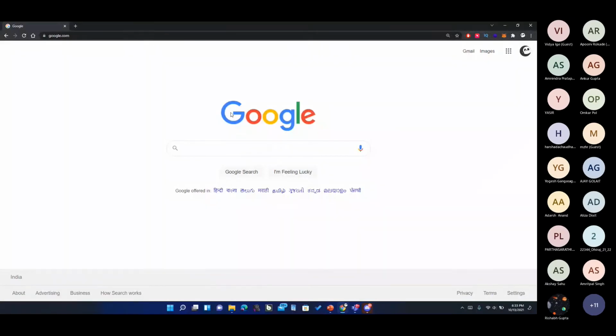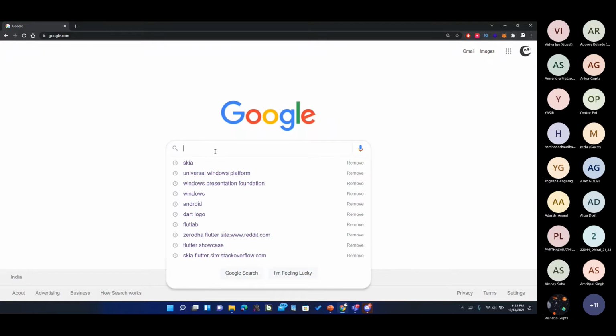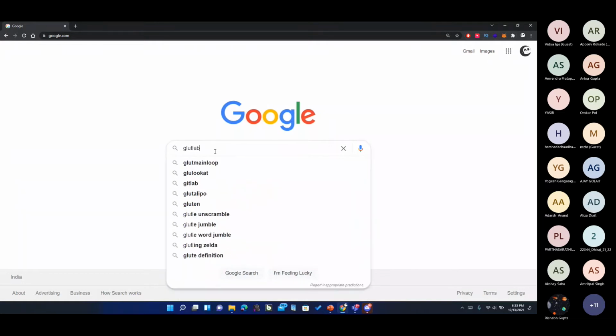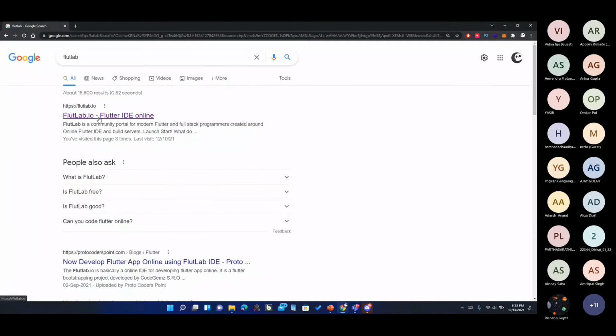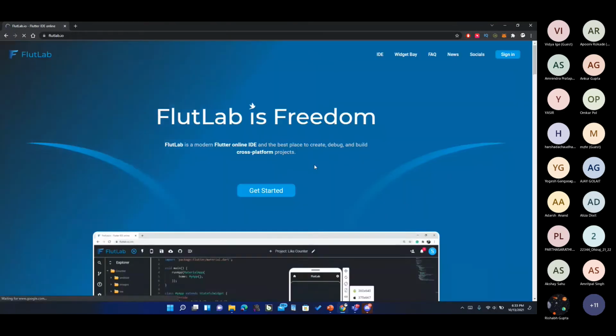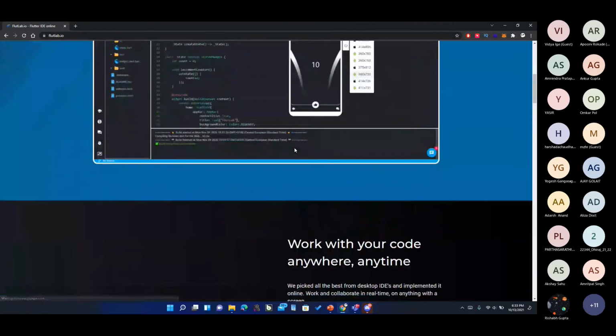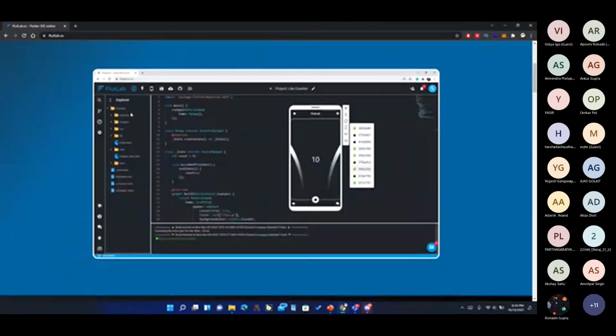I guess my screen will be visible right now. Here it is, flutlab.io. So you see, it will give us an entire integrated development environment kind of platform with its own emulator and things.